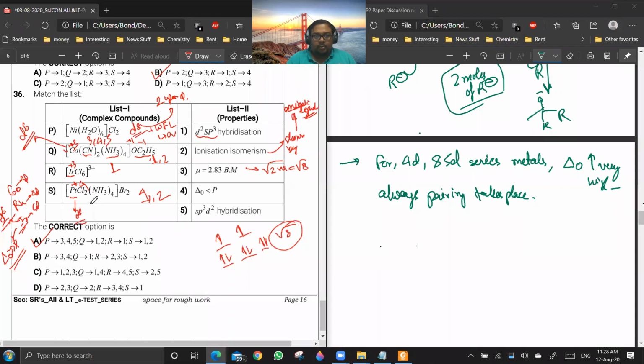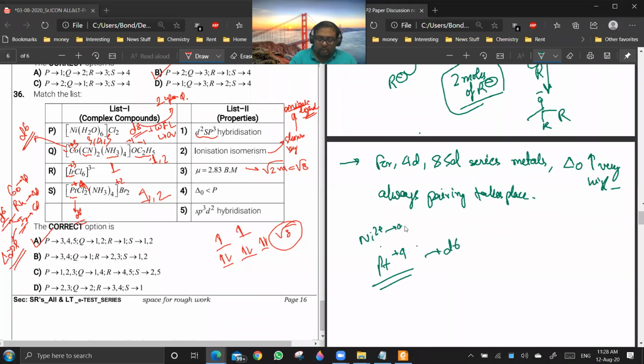Yes, sir. Option S, PtCl2(NH3)4 Br2. In this case, Pt is in the +4 oxidation state, so it will be a d6 configuration. You see, Ni2+ is d8. Since Ni and Pt belong to the same group, Pt2+ will be a d8 configuration, so Pt4+ will be a d6 configuration.